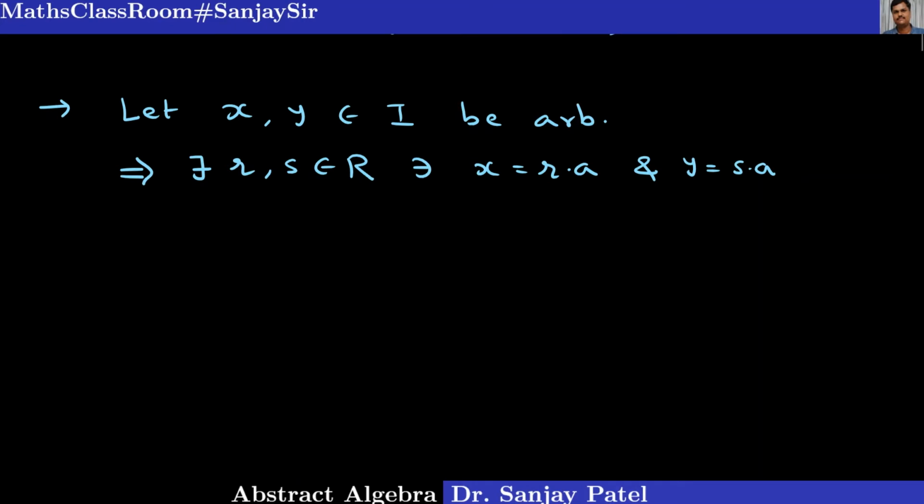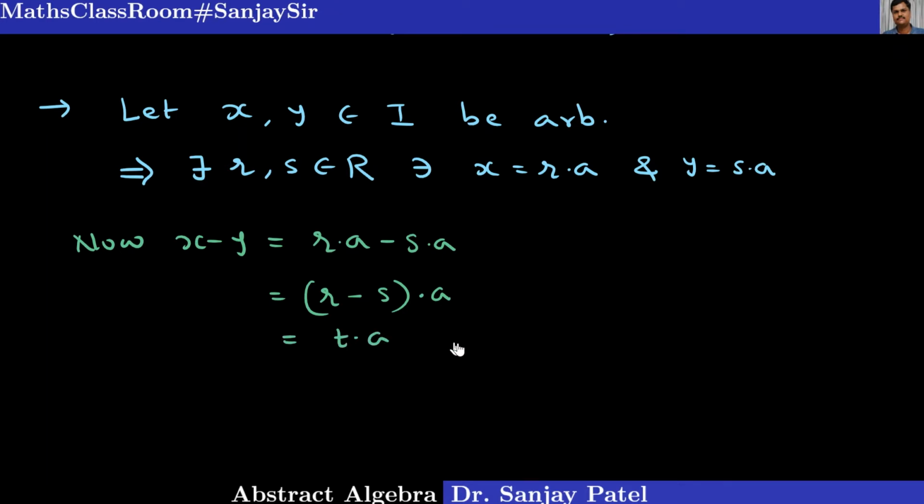So now if I consider x minus y, that is r into a minus s into a, then by distributive law we can write it as r minus s times a. This r minus s I can call small t, where t is r minus s.